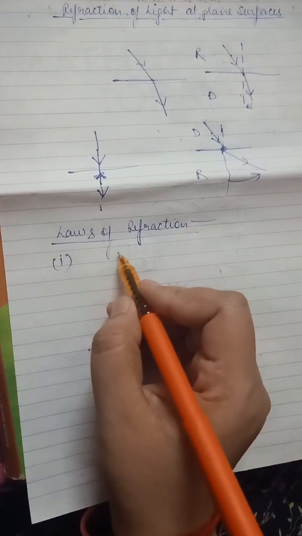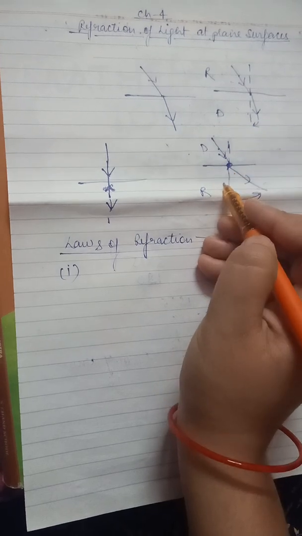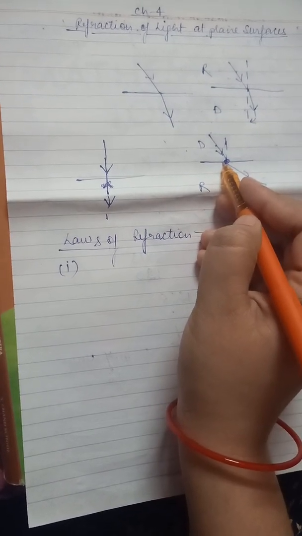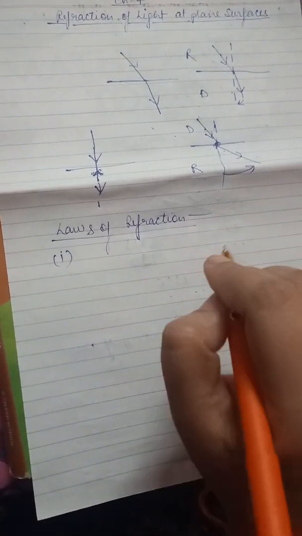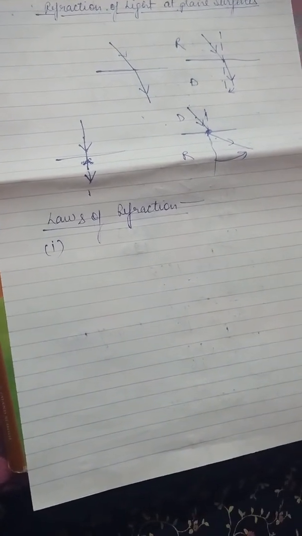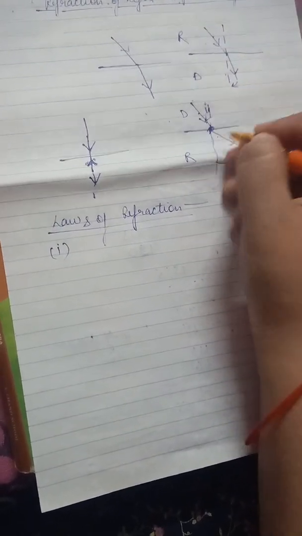First law of refraction says that the incident ray, refracted ray and the normal at the point of incidence all lie on the same plane. Second law of refraction says that the ratio of sine of angle of incidence and sine of angle of refraction is a constant quantity for a given pair of media.